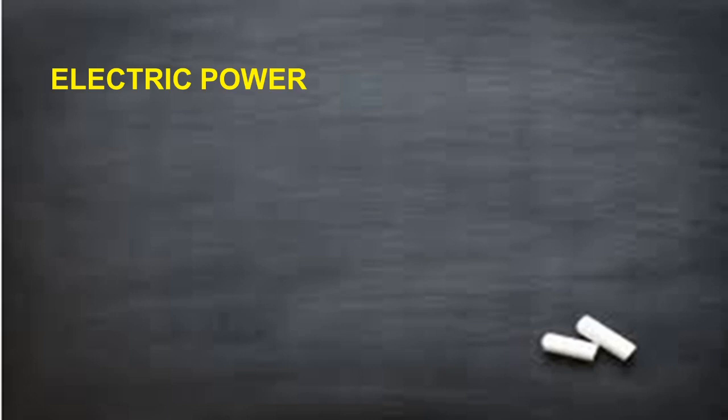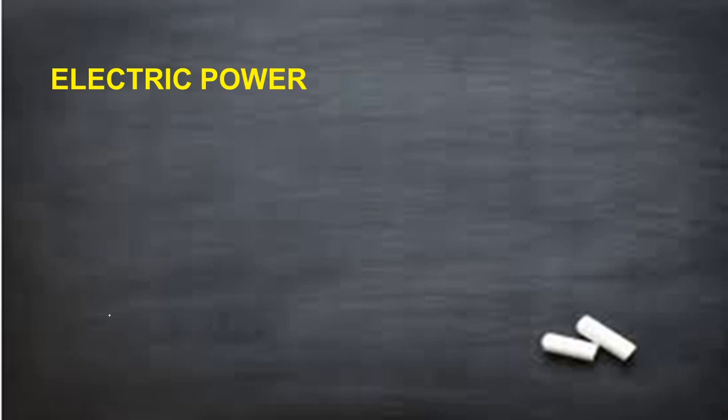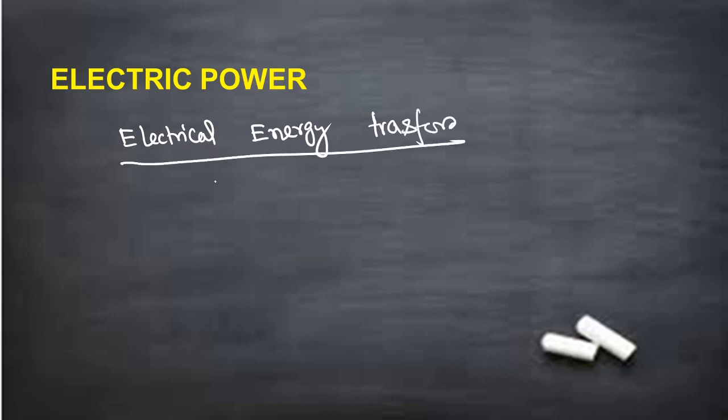Now let's try to understand electrical power. Very easy. Electrical power, okay, simply means electrical energy transferred divided by how much time it actually takes.